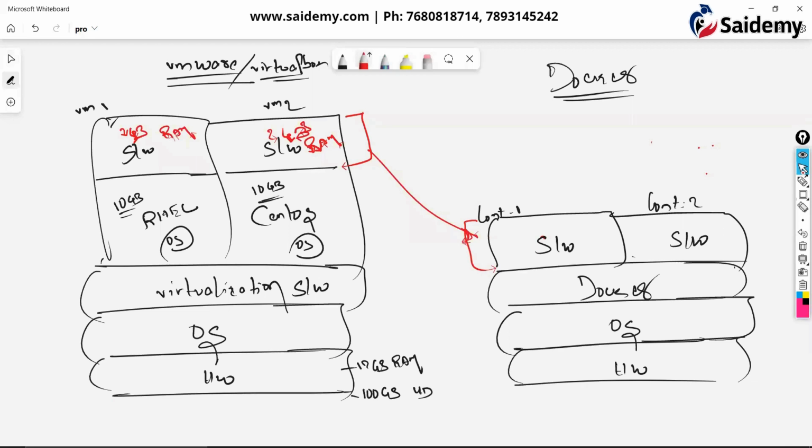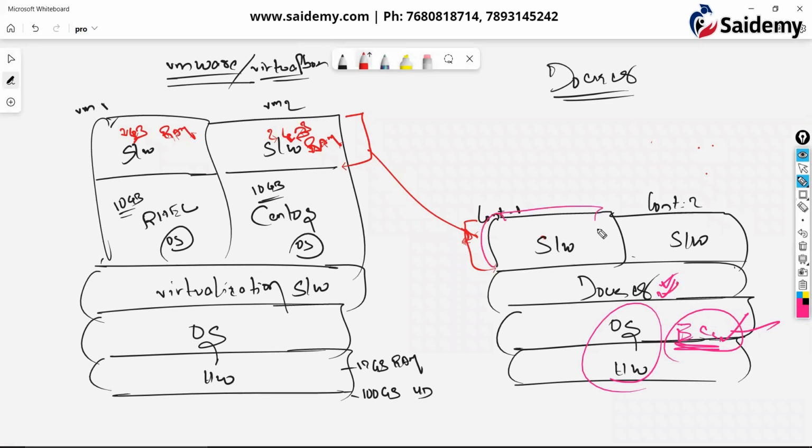So in companies, what we are doing is taking an EC2 instance. In place of hardware and OS, we are taking an EC2 instance. On top of EC2, we are installing Docker. You remember in the previous class, we took EC2 and on top of that we installed Git. In the same manner, on top of EC2, we are going to install Docker.